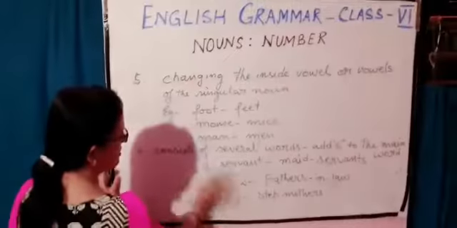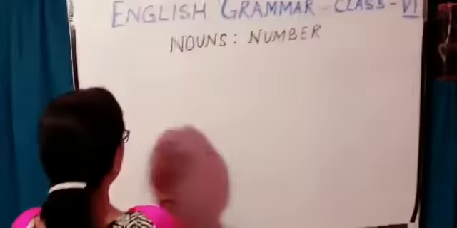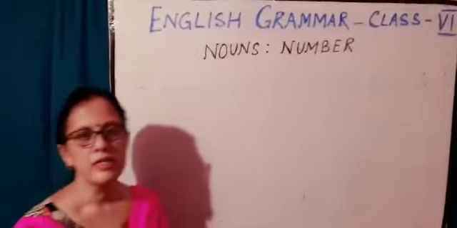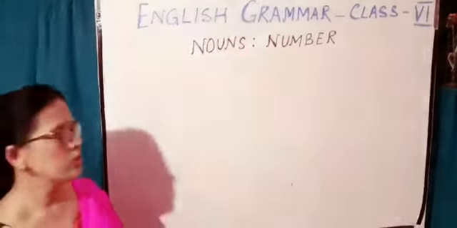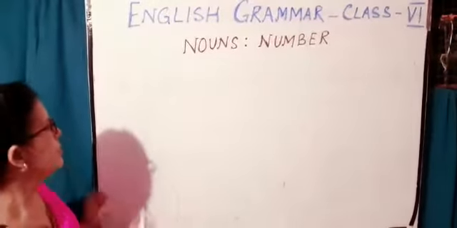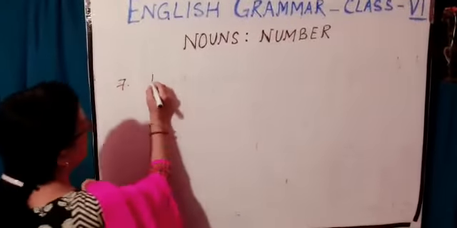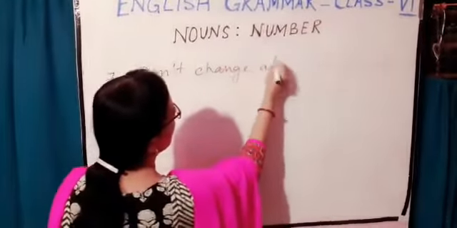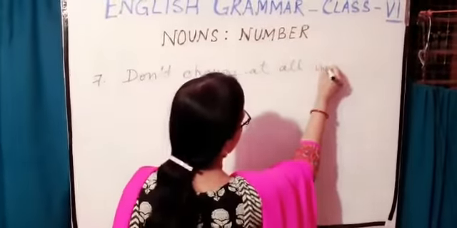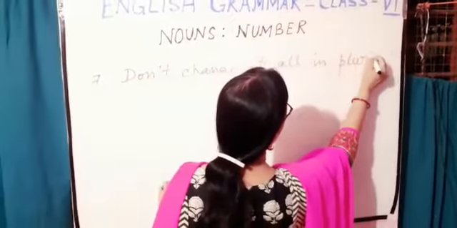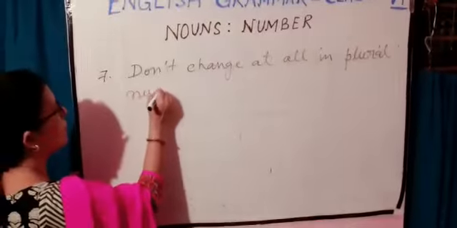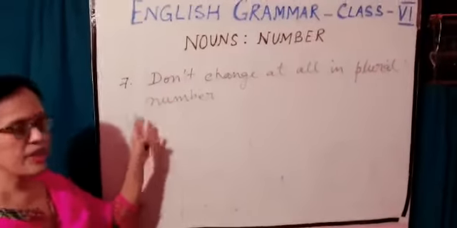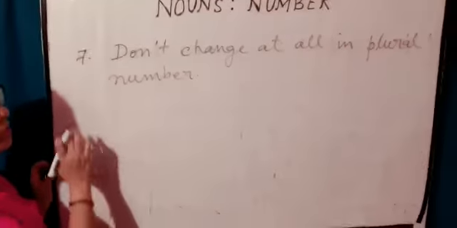Now we will move to the 7th rule. Now the 7th rule is that some nouns don't change at all in the plural number. The seventh rule is don't change at all in plural number. That means whatever is there in the singular number, the same will be there in the plural number. There will be no change at all.